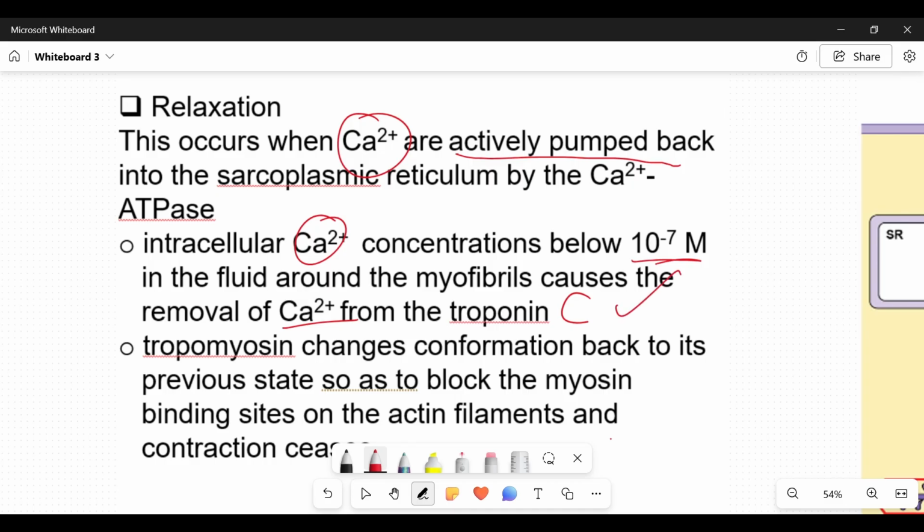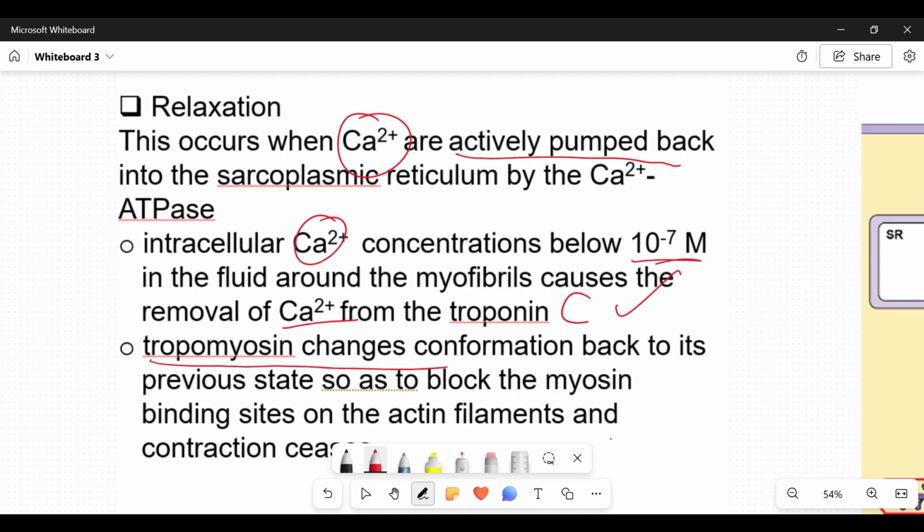That's the first instance. Now, another thing that would cause the muscle cell to relax is coupled with the fact that calcium ion concentrations have gone down. There's also the troponin-tropomyosin conformational change. Now, what brings about this conformational change in the tropomyosin? It happens when calcium ions are removed from the troponin C.